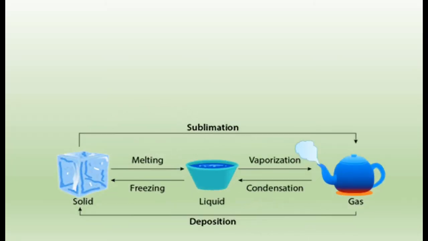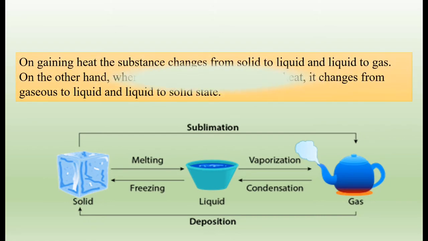Now as I already talked about ice melting, when you see ice blocks melting into liquid, this liquid, when you heat it, it turns into gas, right? If you cool this gas, it will form liquid or water droplets, right? And when you freeze or further cool the water, it will turn into ice. So this way, there is a continuous change of heat taking place between the substances, right?